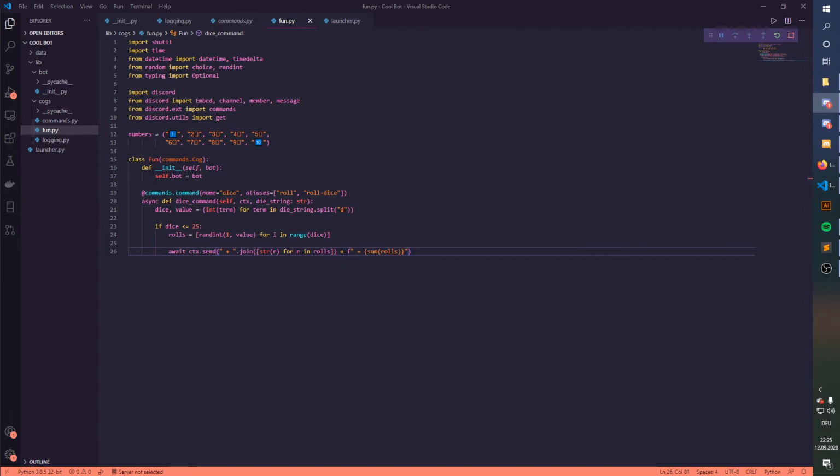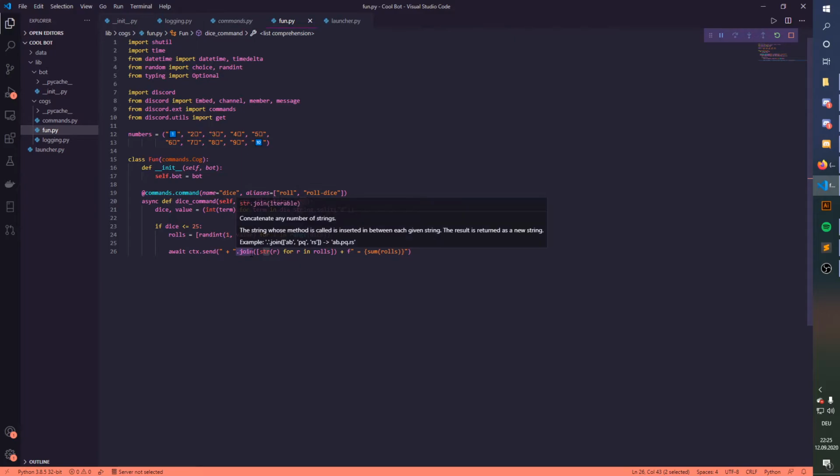So let me explain what I did here. In the await ctx, I made a string that's just a space, a plus and a space, and we're joining around that string later when we send the command string. So basically this is an integer and we need to convert that integer into a string, because Python doesn't like it when we're adding integers and strings to the same output.